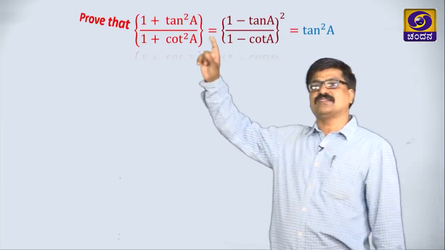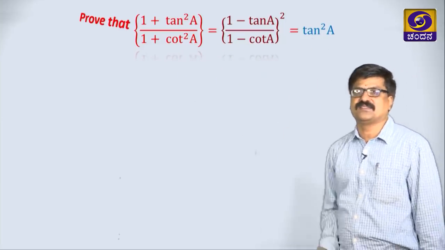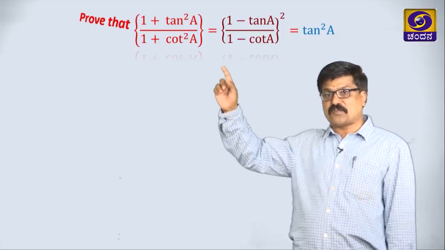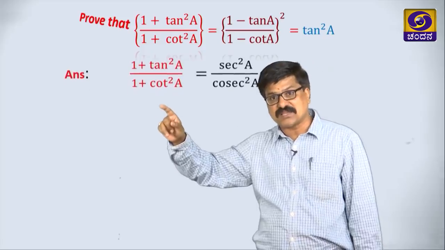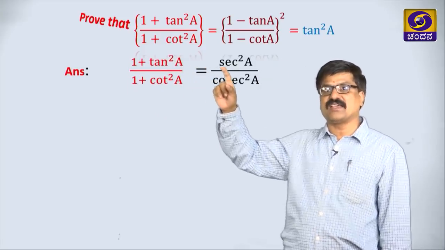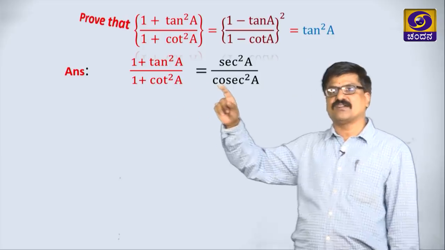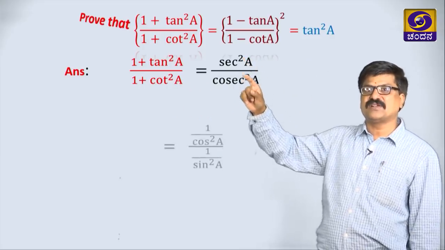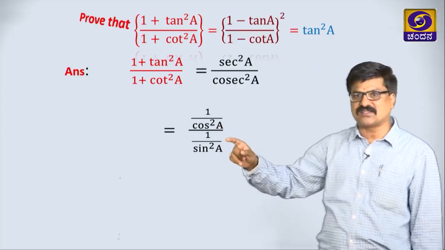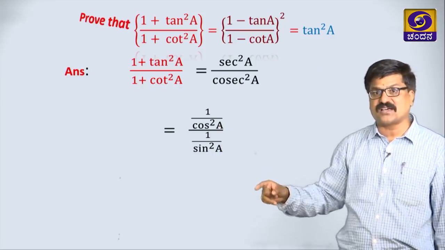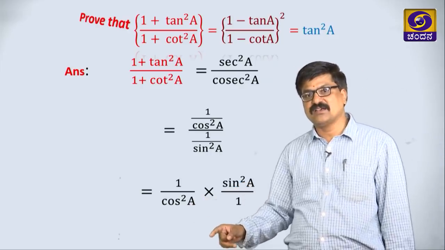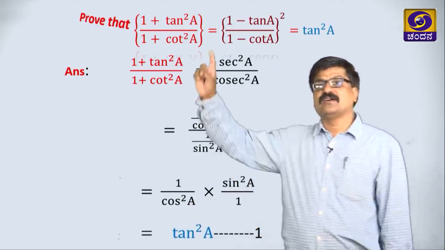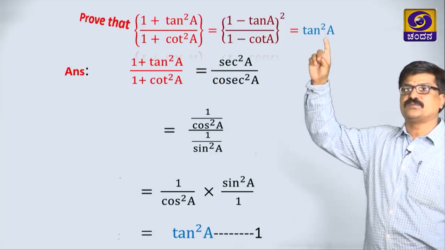Let us take one more sum. I am taking here, prove that this is equal to this is equal to this. When this kind of problem is being solved, consider the first term separately. 1 plus tan squared A is secant squared, 1 plus cot squared A is cosec squared. This can be written as 1 by cos squared, this can be written as 1 by sin squared. Take the reciprocal of the denominator, sin squared by cos squared A is tan squared, which is nothing but this. So this is equal to this, we got.